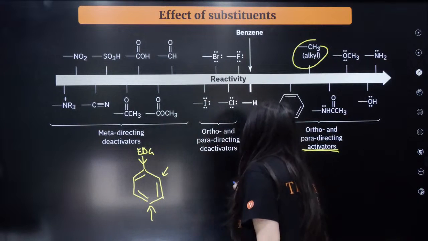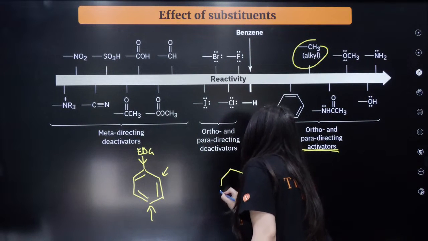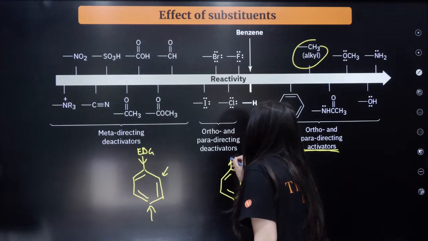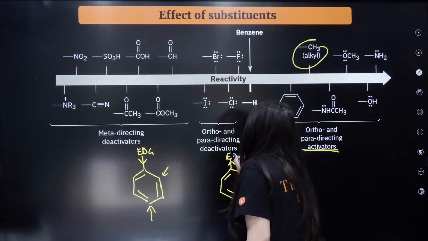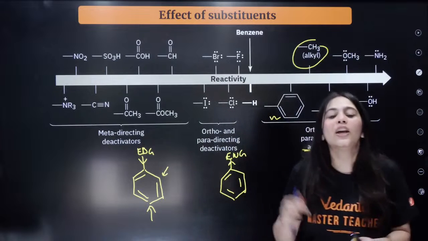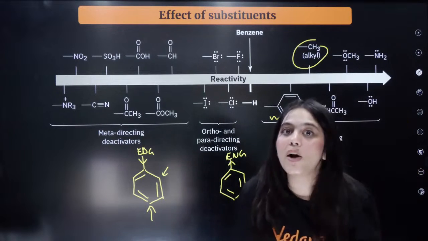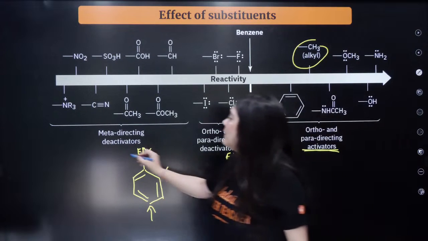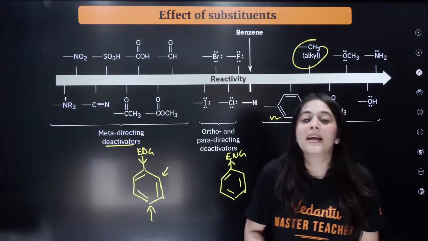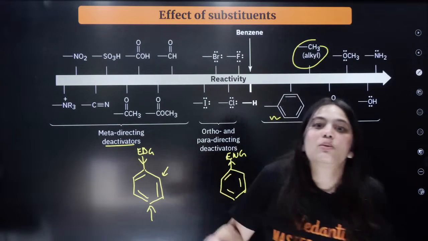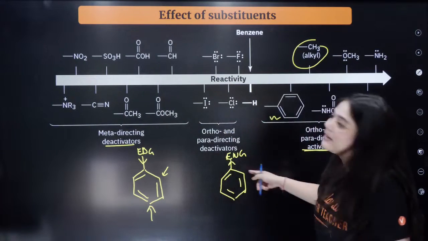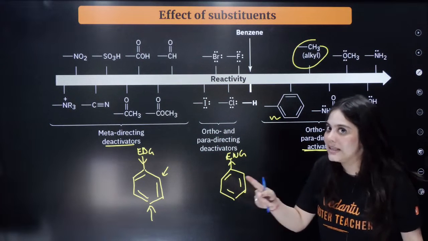Now on the benzene ring, there is another possibility. On the benzene ring, you have electron withdrawing groups, which means any group which has a multiple bond in it. These electron withdrawing groups are called deactivators, which means they are deactivating the ring, taking away electrons from it, right? These are called deactivators. Understand these terms.